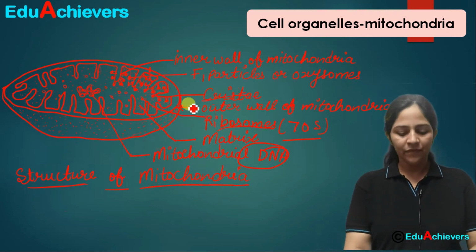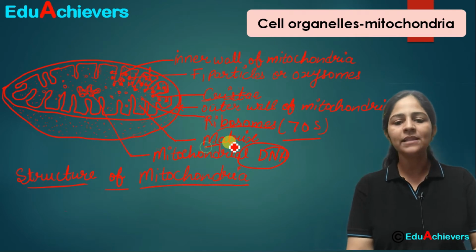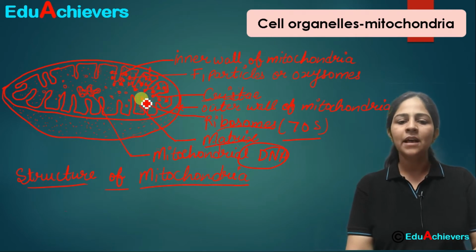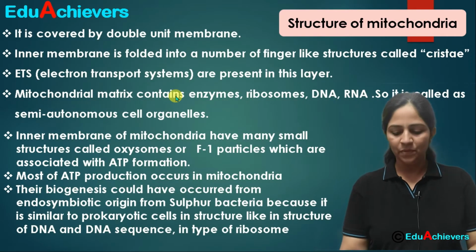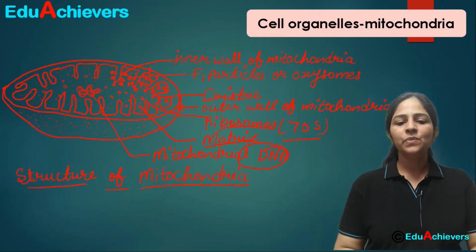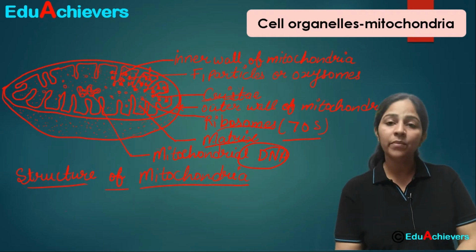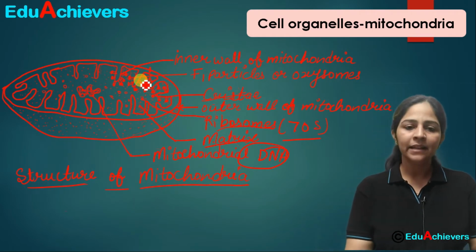And the inner fluid which is filled inside, that is called as matrix. Okay, that is called as matrix. This liquid which is filled inside the mitochondria is this. Fine. So this was about the basic structure, and there's one more important thing to know in this, that inside